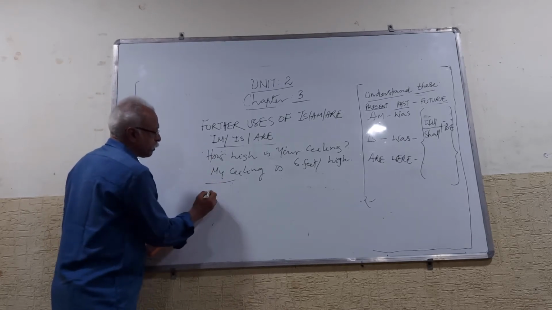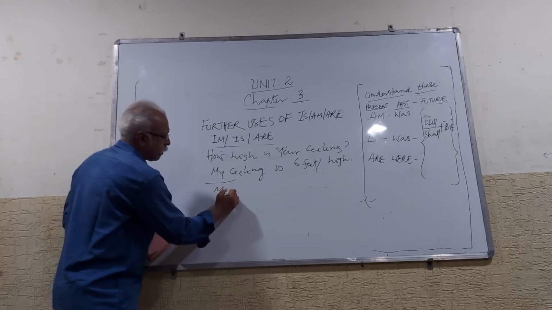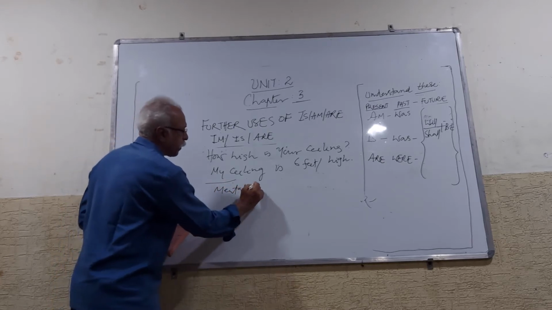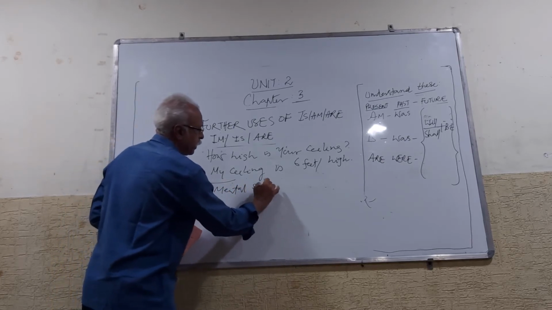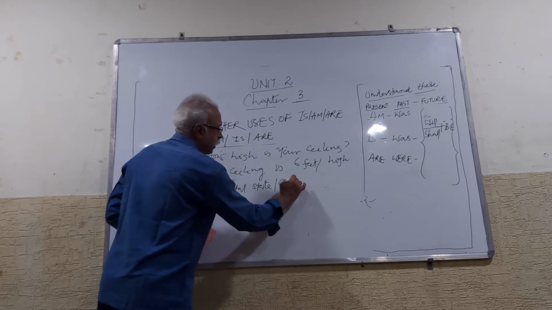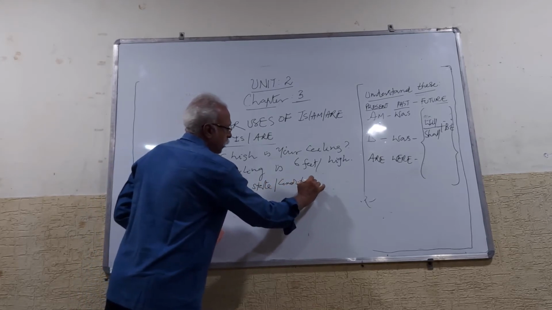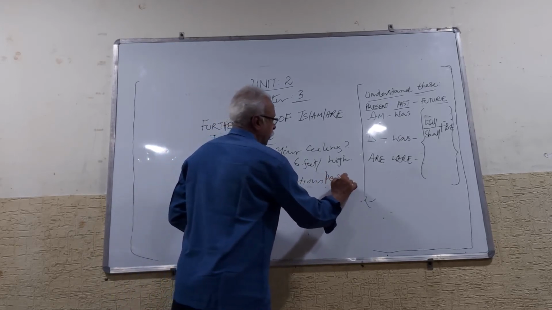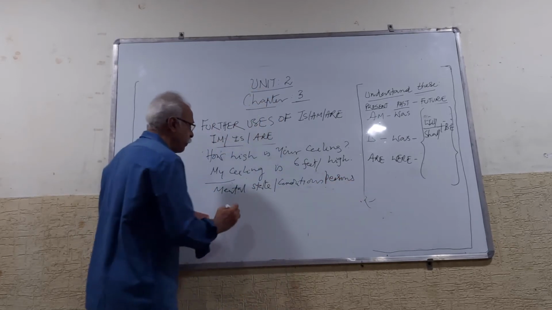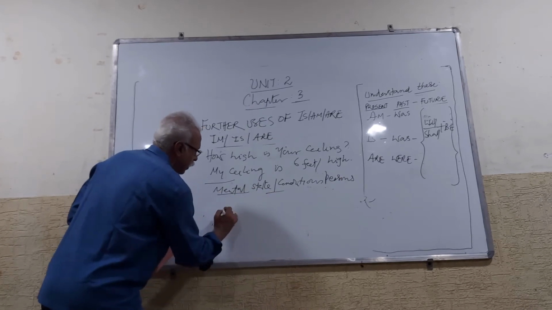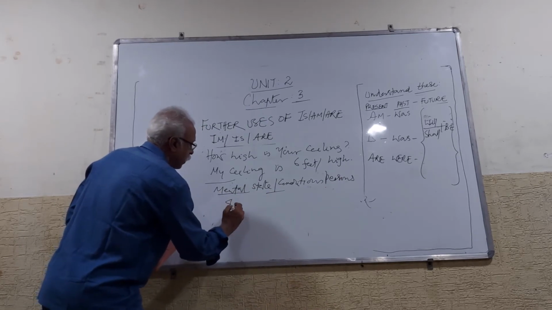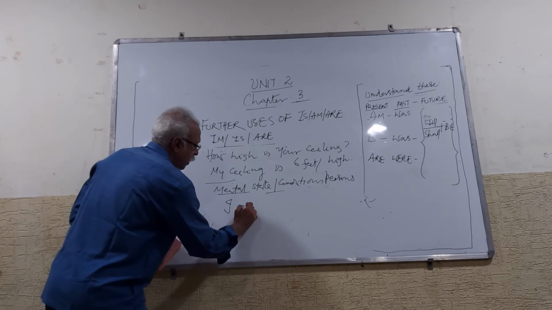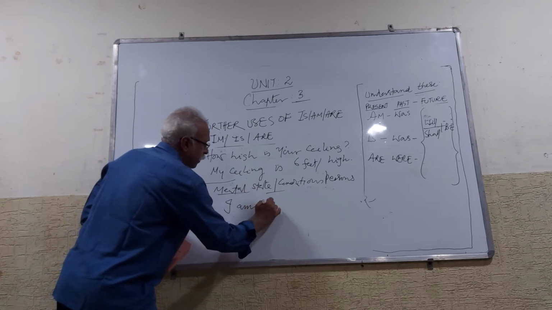Now, one more use of am and is: you can talk about the mental state or the conditions of persons. For example, I am angry.